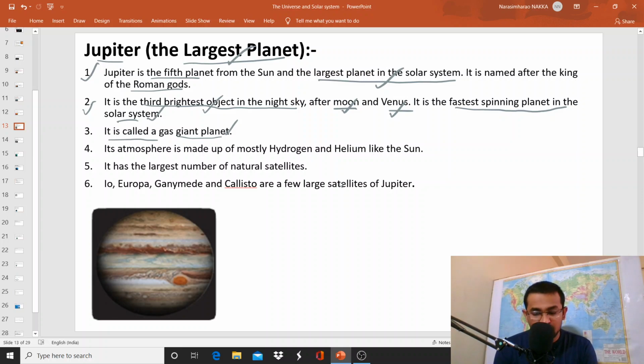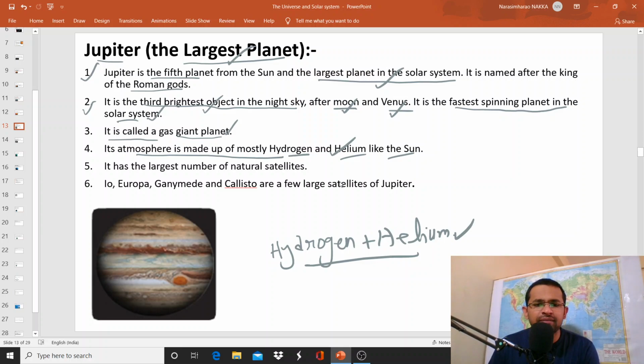So the space between Jupiter and Mars is covered by the asteroid belt. The atmosphere is made up of hydrogen and helium like the sun. If you look at the sun, its composition is hydrogen plus helium.